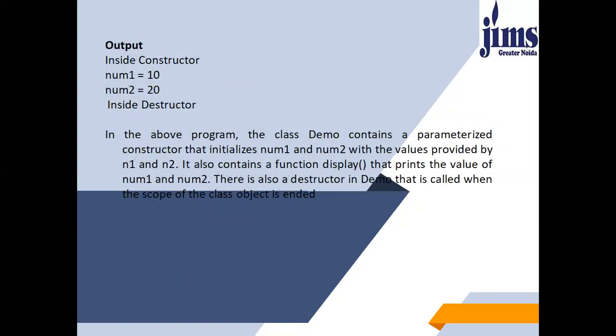So in the above program, the class demo contains a parameterized constructor that initializes num1 and num2 with the values provided by n1 and n2. It also contains a function display that prints the values of num1 and num2. There's also a destructor in demo that is called when the scope of the class object has ended. So this was about destructor.